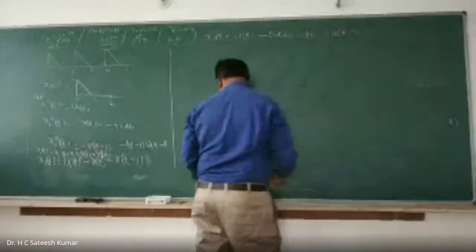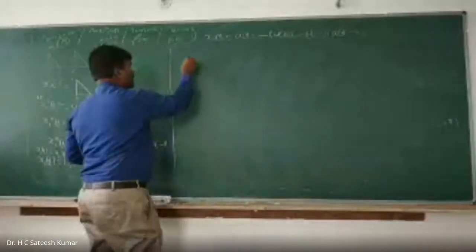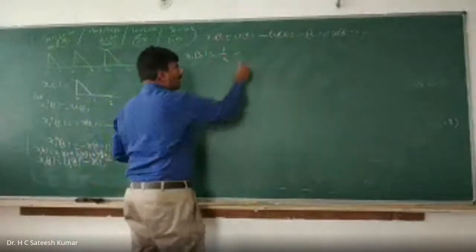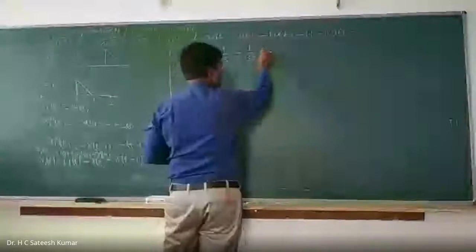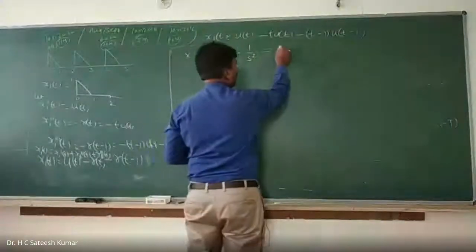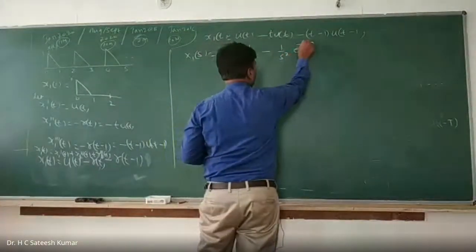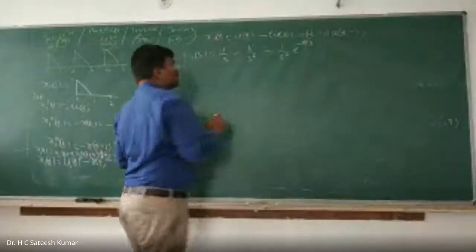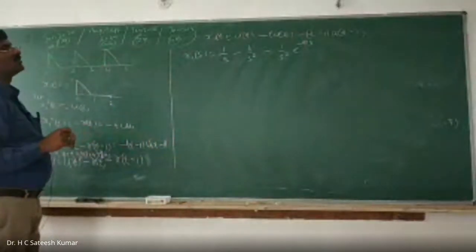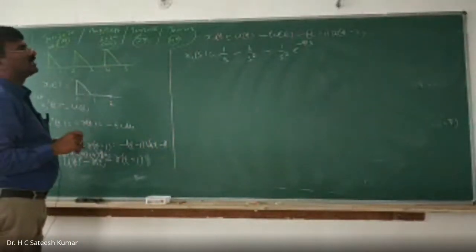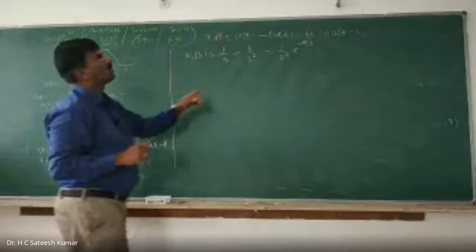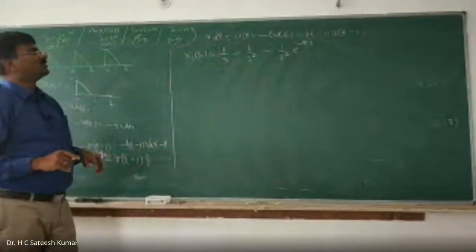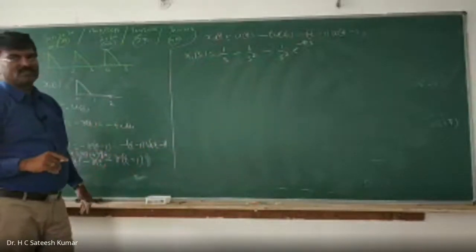You know the Laplace transformation of this one is very easy. x1 of s is equal to 1 by s minus 1 by s square minus 1 by s square into e to the power of minus s. Minus 1 is shifted by an amount equal to 1 unit, so minus s we can write it. Right, shifted by 1 unit. So this is your x1 of s.